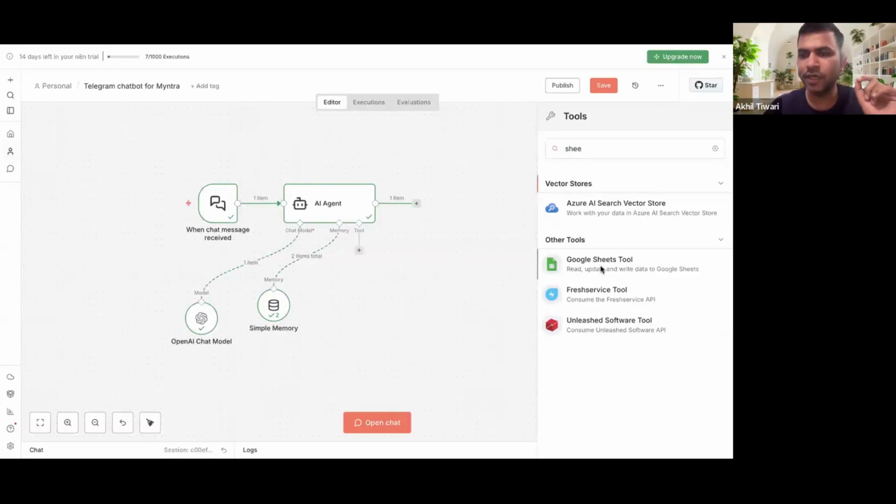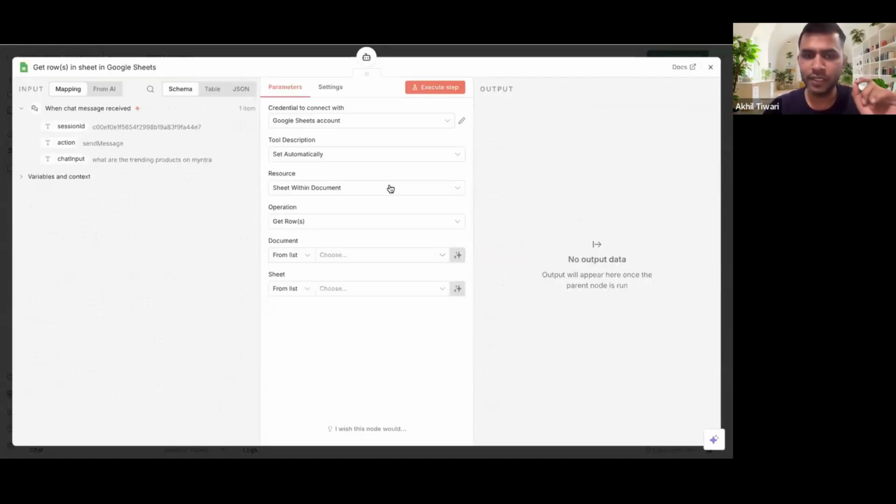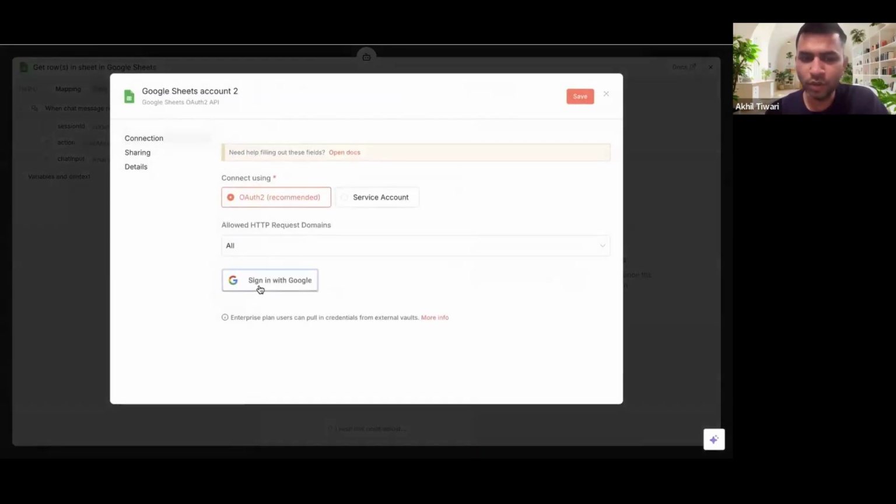So we click here, right? When we click here, you can see that this window comes up and the operation is Get Rows. So what we want from this Google Sheet is to get whatever information is there, because only then can our AI take that information and process it, right? So now what you have to do is the account setup, very primary. I'll do it from scratch. You click here, click on create new credential, this simple Google sign in login.